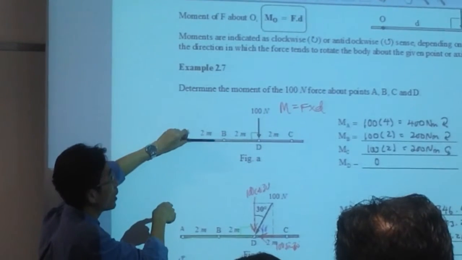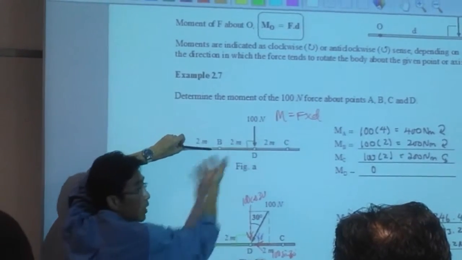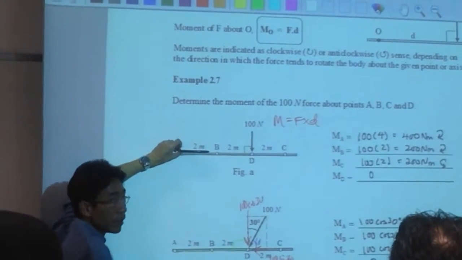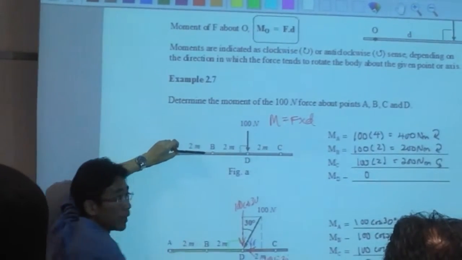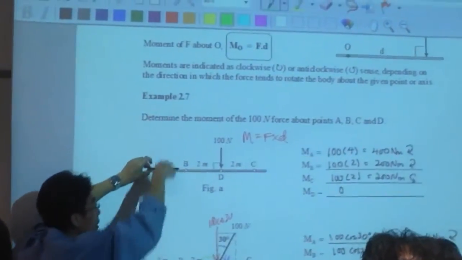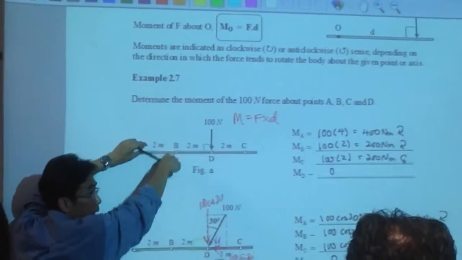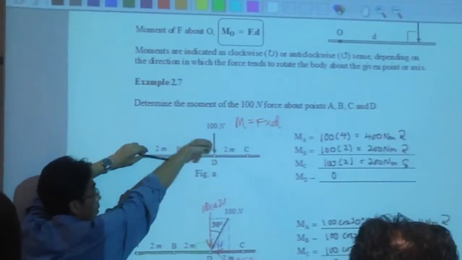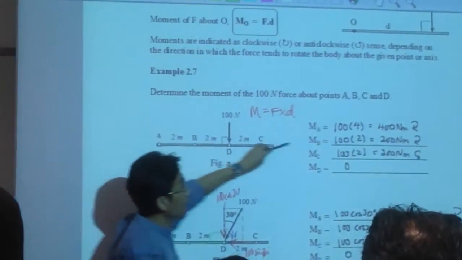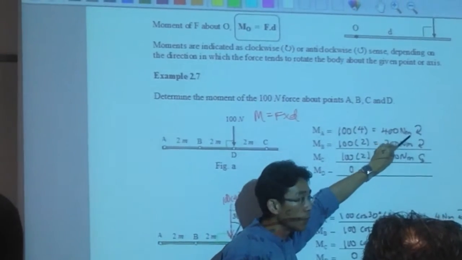So how do we determine the moment of that force about point A? You rotate perpendicular to the force. Perpendicular one. Okay? At least by doing that, you know this is a perpendicular distance, because this makes a 90 degrees, right? Okay, so now force is a force. Start hitting the pen. How would the pen rotate if the force is hitting it? Clockwise, right? So you get a positive.